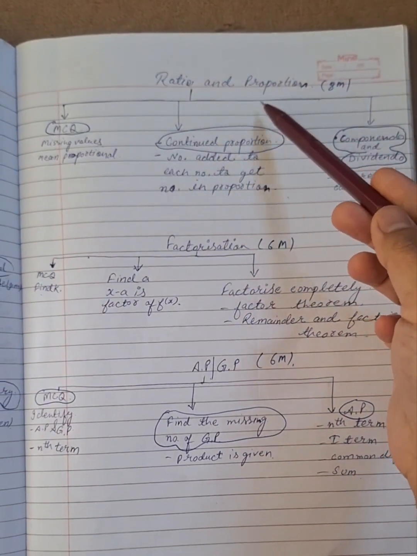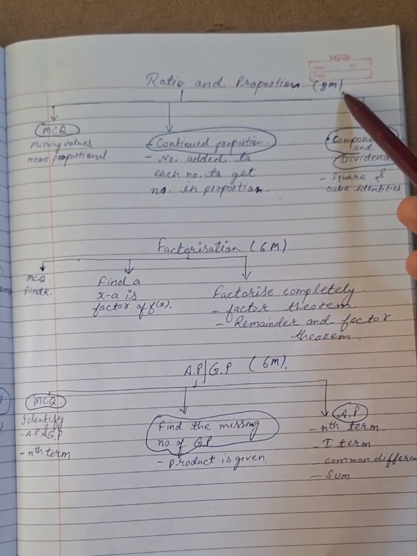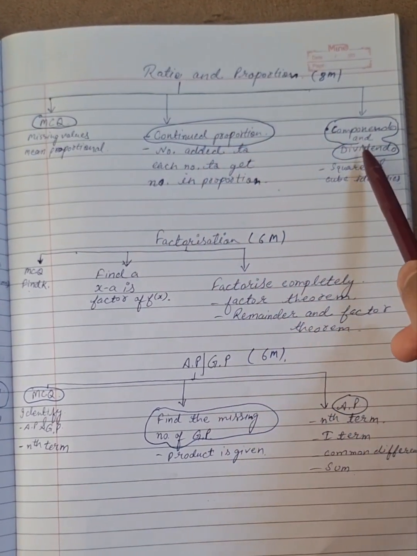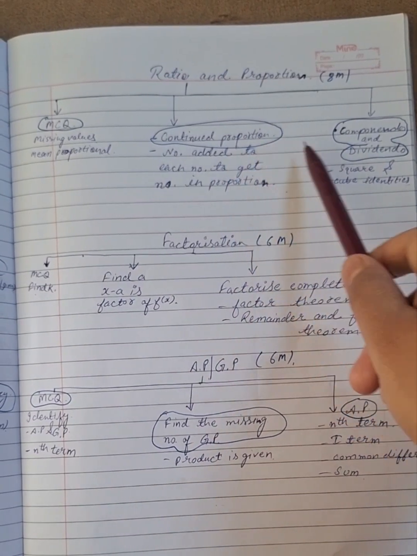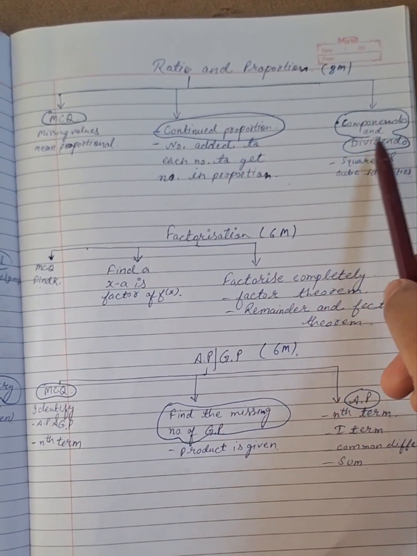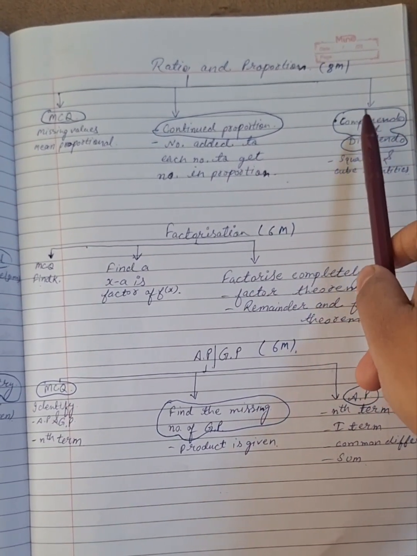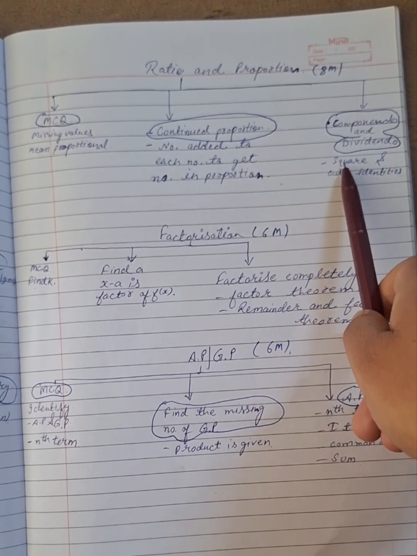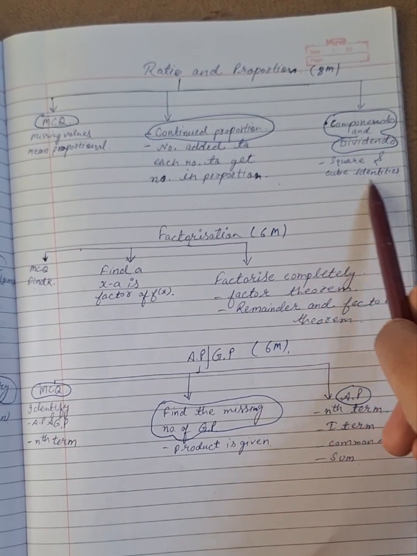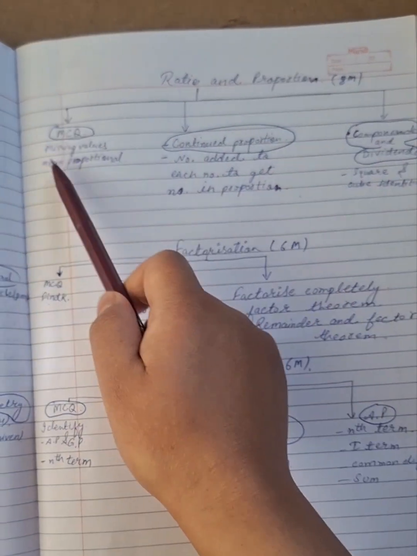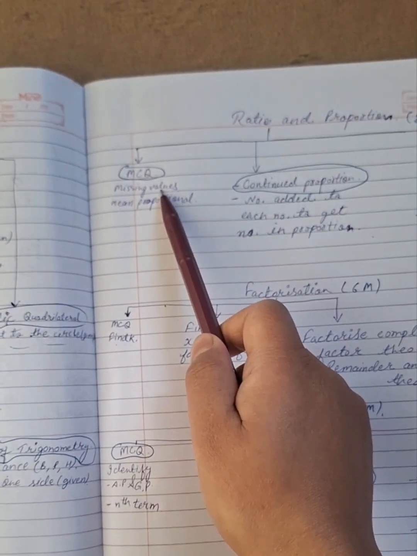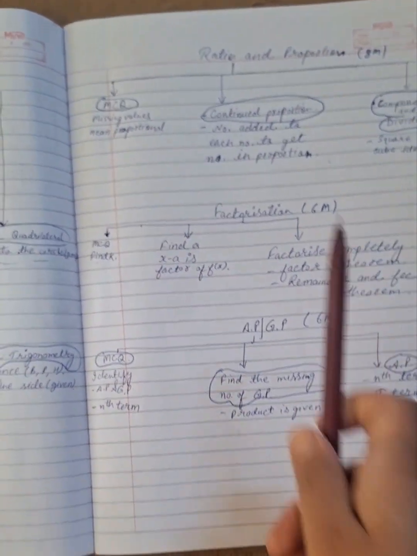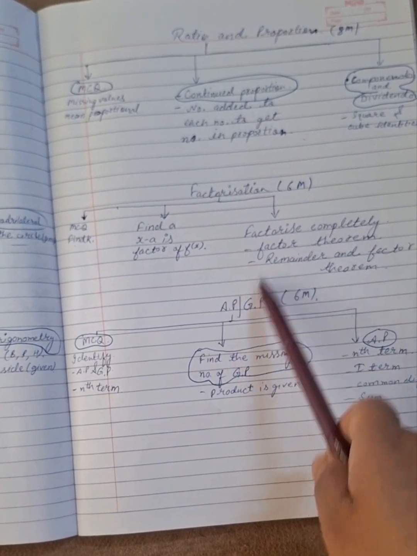So next is ratio and proportion. It can be of 8 marks, and 2 topics are very important from this chapter. First is continued proportion, and second is componendo and dividendo. And here in the componendo and dividendo method, you should know the square identities and cube identities. And for MCQs, there may be a question related to missing values, mean, proportion.